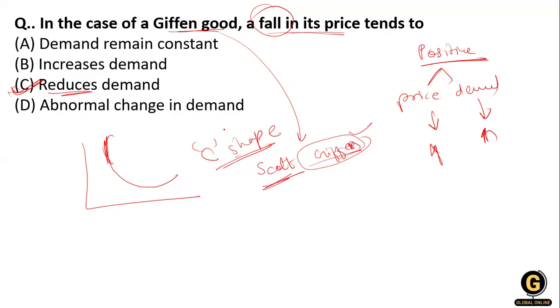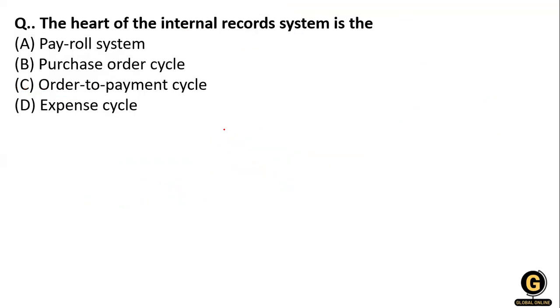These are the conditions. Now the next question: the heart of the internal records system is what? Payroll, purchase order cycle, order to payment cycle, or expenses cycle. So what will be the right answer?